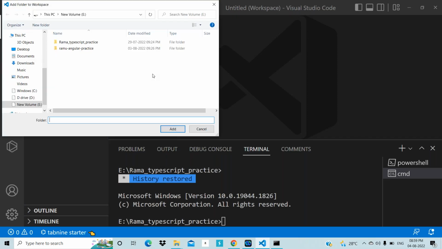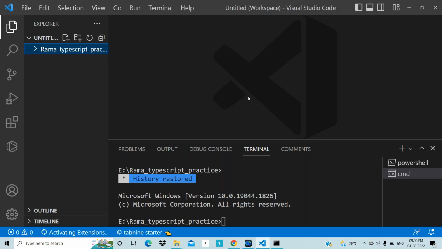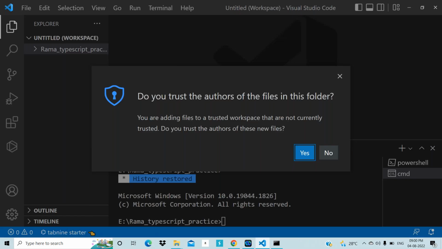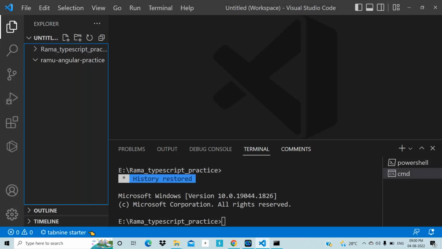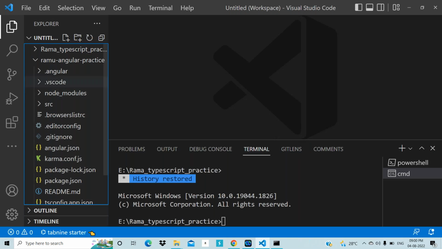After clicking on it, it will go to the E drive. Go to that particular directory and then select your application. Don't double click. Just select and click on add. Then click on yes. So that is available on the left side of your workspace in Visual Studio Code. This is your Angular application.